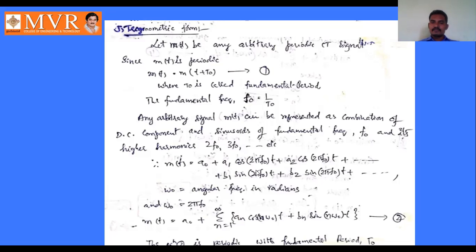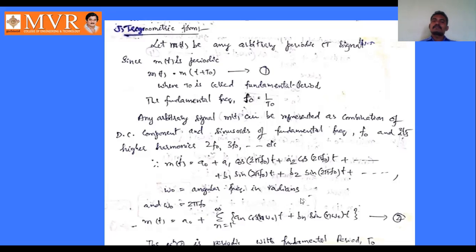So suppose omega naught is 2 pi f naught, that is the angular frequency, which is measured in radians. So omega naught equal to 2 pi f naught. Replace this 2 pi f naught by omega naught, so that this equation becomes m of t, arbitrary signal, equal to a naught plus a1 cos omega naught t plus a2 cos omega naught t plus and so on, plus b1 sin omega naught t plus b2 sin omega naught t.